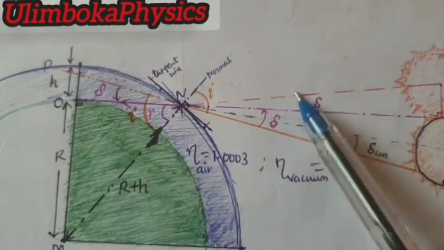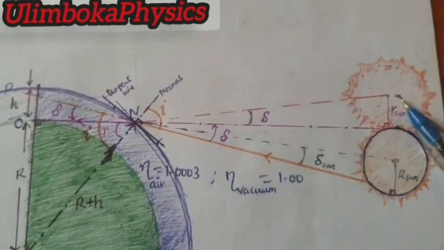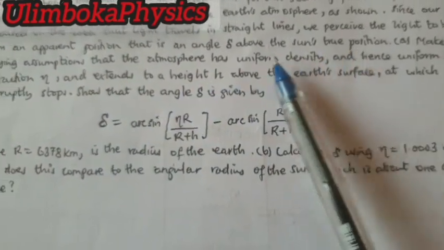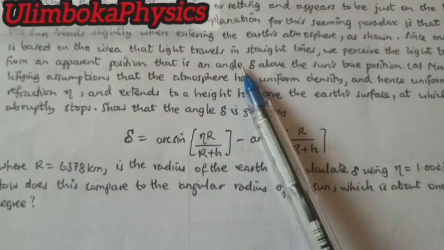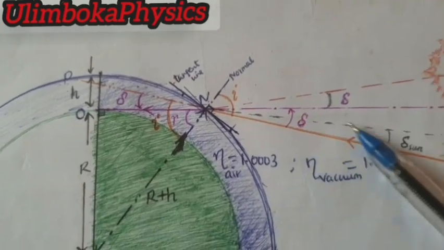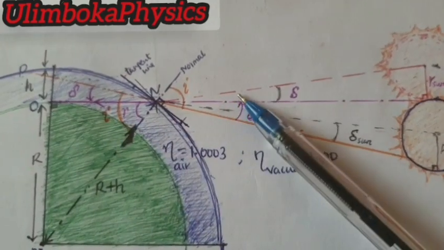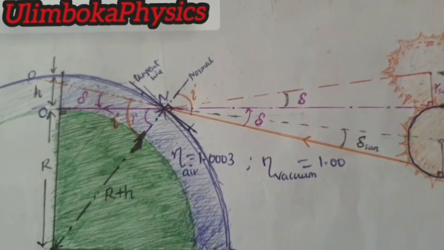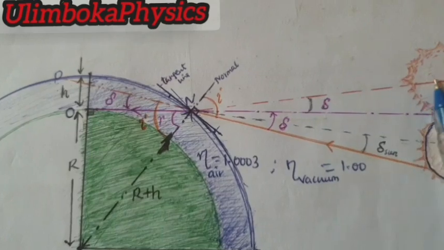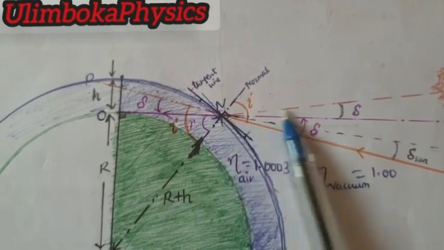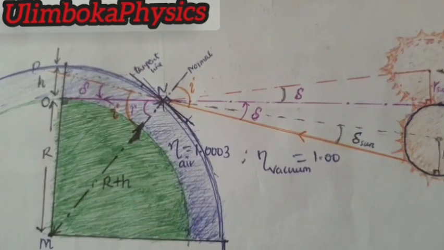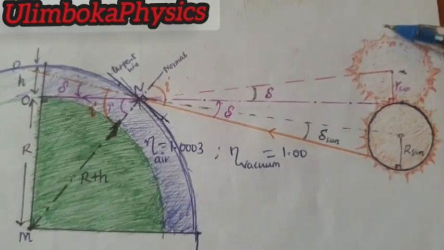This is the deviation angle for the apparent sun, an angle delta above the sun's true position. The apparent sun is formed by extrapolating the refracted rays backwards after refraction, to form an apparent image of the sun.